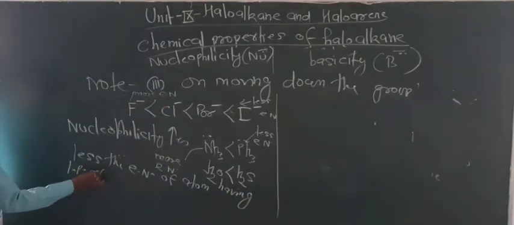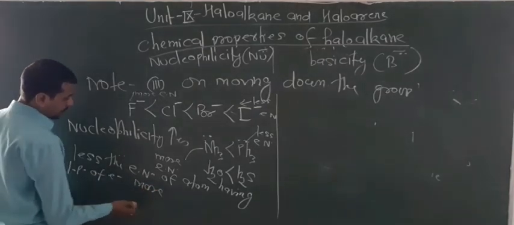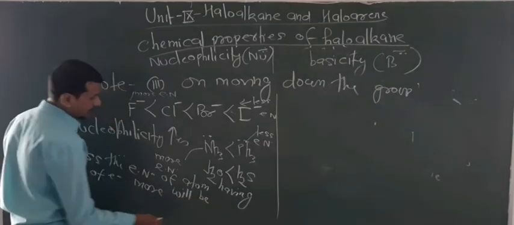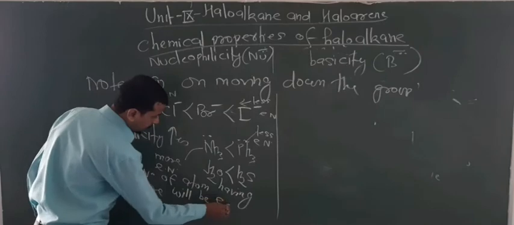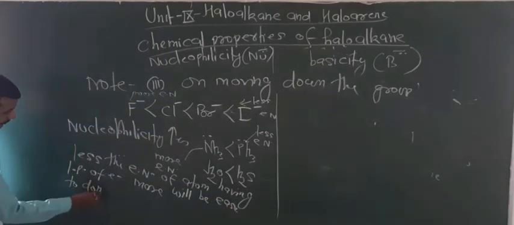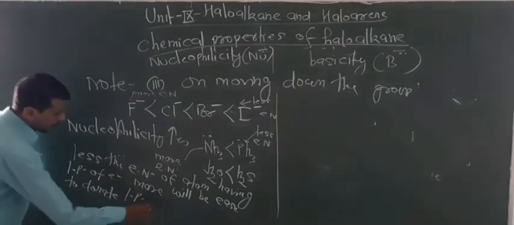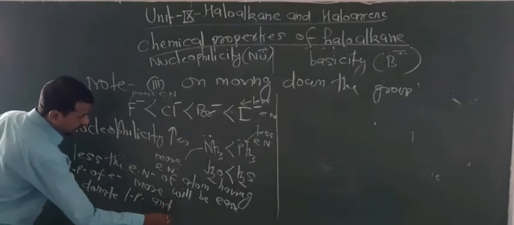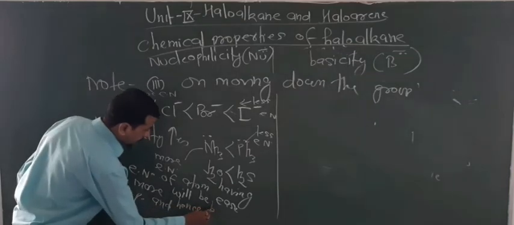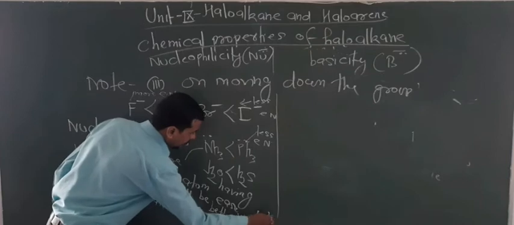of the atom having the lone pair of electrons, the more easily it will donate the lone pair, and hence the better nucleophile.